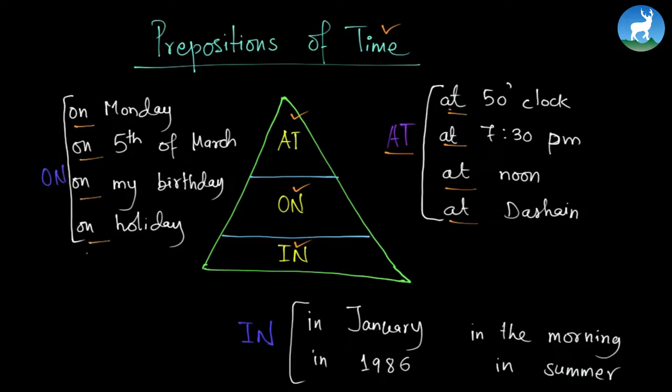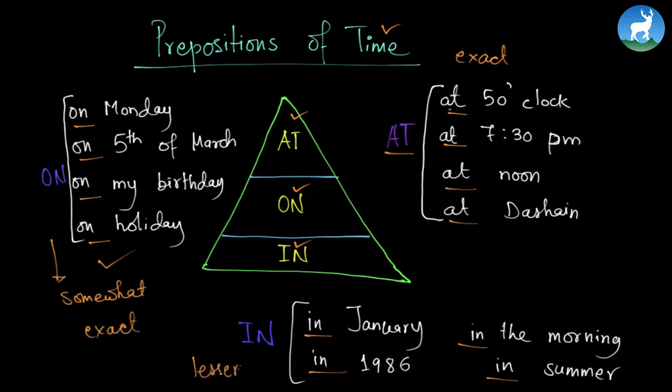On is also trying to be exact, but it is not as exact as the word at. Now we have in January, in the morning, in 1986, in summer. This is even less exact compared to at and on. So at is the exact one. On is somewhat exact, while in is less exact. So these three are the prepositions of time.